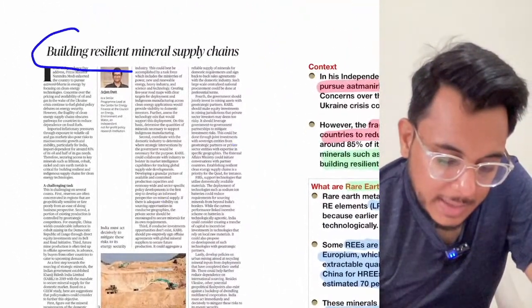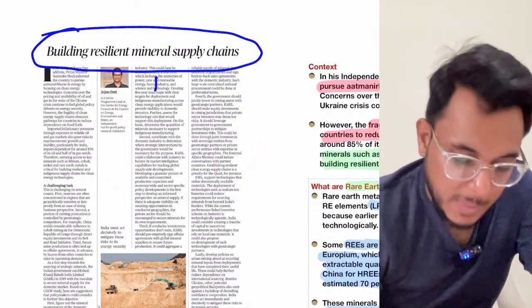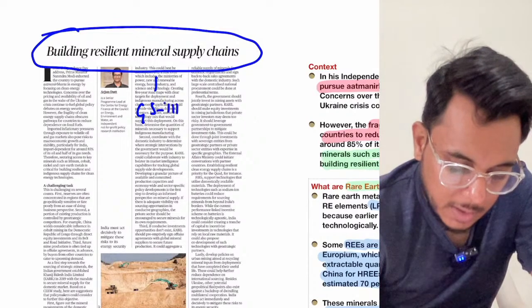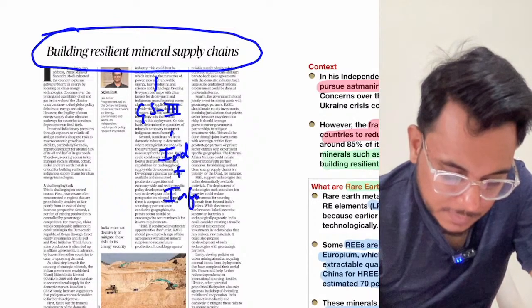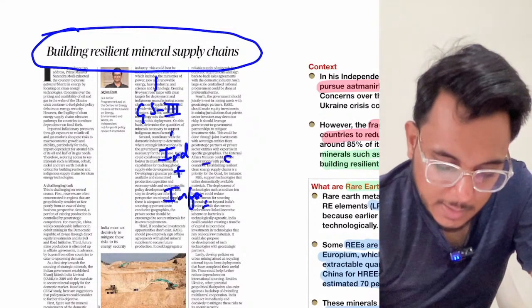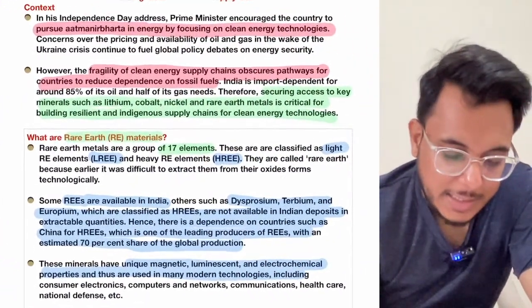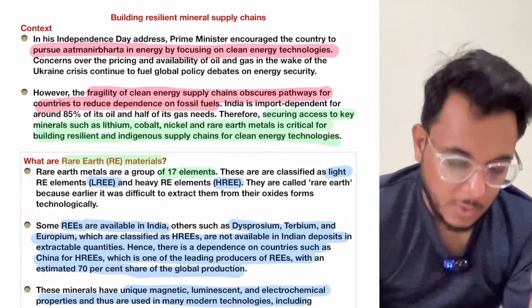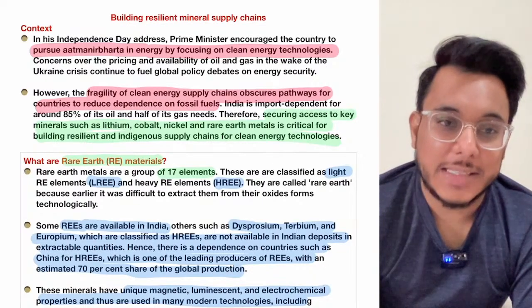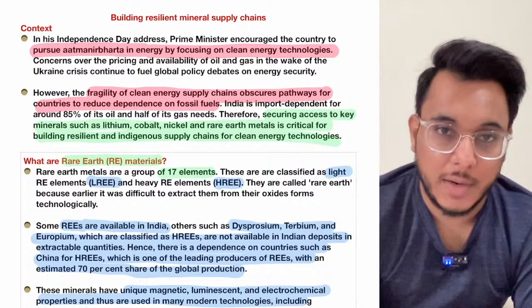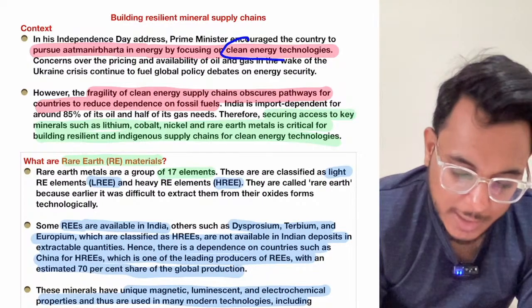Building resilient mineral supply chains. Now this article we will see with respect to GS Paper 3: industry, infrastructure, and issues related to the Indian economy. Basically, guys, understand this. First of all, the background. From 2020 we have come out with the Atmanirbhar Bharat Abhiyan. With this Atmanirbhar Bharat Abhiyan, we want to achieve self-reliance, particularly in clean energy.